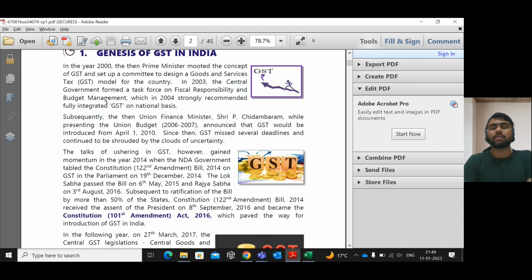That means the 101st Amendment Act 2016. With this Amendment Act, the GST Acts, that is the CGST Act 2017, SGST Act 2017, IGST Act 2017 and UTGST Act 2017, came into picture. What are the CGST law, SGST law, IGST law and UTGST law? Actually, within the one GST law, we have some Acts. The CGST Act 2017 is where the central government has framed laws for intrastate supplies, and the SGST Act 2017 is where the state government framed their own laws.